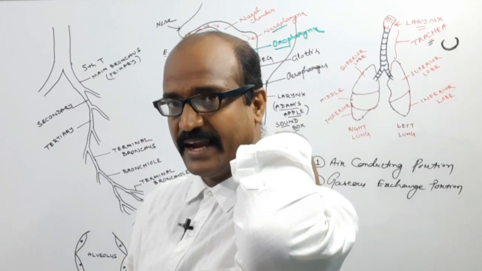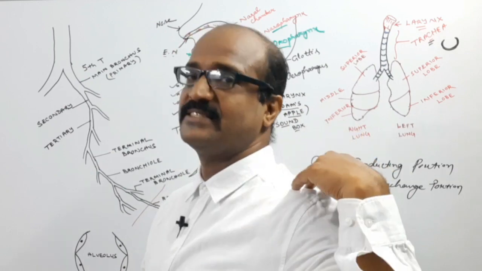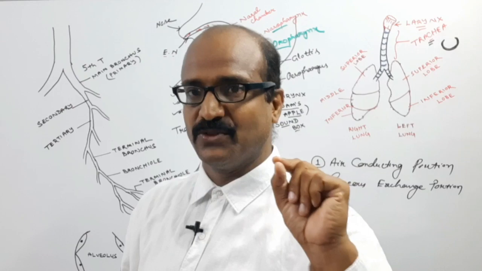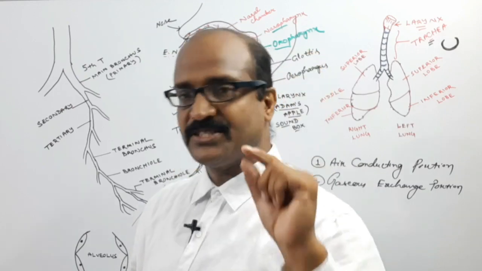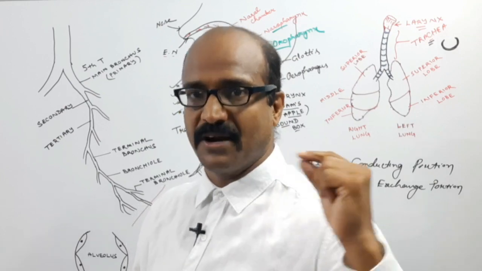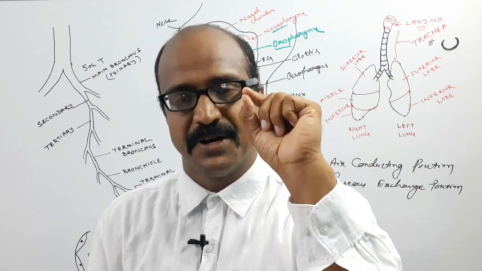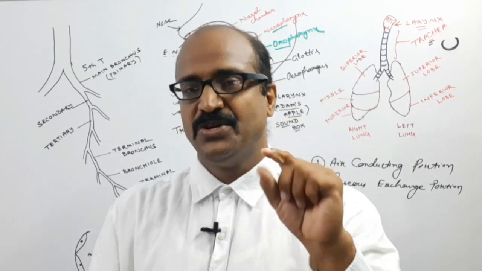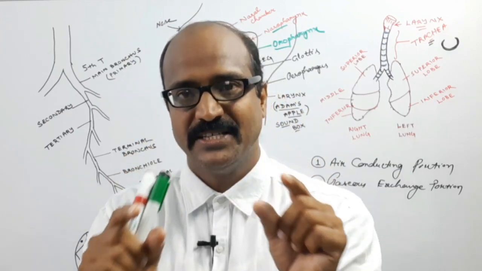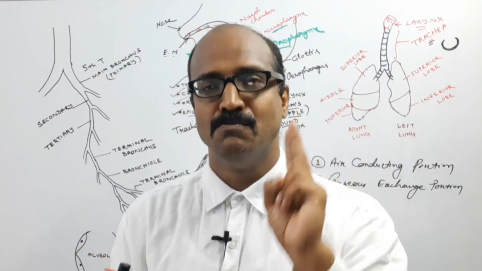At the dorsal side, the neck portion has 7 cervical vertebrae. Then after that, the thoracic region has 12 thoracic vertebrae. First thoracic vertebra, second thoracic vertebra. So at the level of the 5th thoracic vertebra, at the back side, the trachea bifurcates into two primary bronchi or main bronchi.